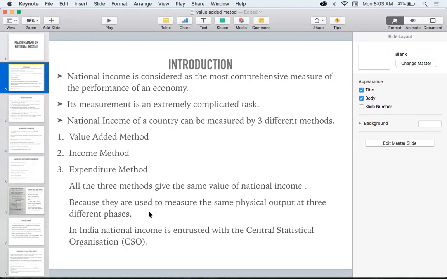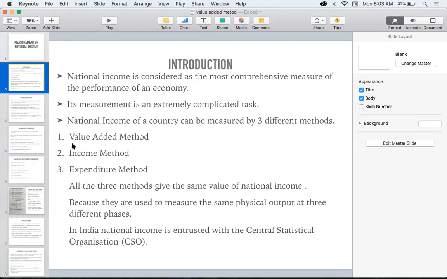And in India, the national income is entrusted with the Central Statistical Organization. So in India, who is doing the job of calculating the national income? It is the Central Statistical Organization. So is it clear? We are saying that measurement of national income is a really comprehensive measure, and we mainly have three methods: value added method, income method, and expenditure method. And in India, that job is done by the Central Statistical Organization. I hope it is clear for you.